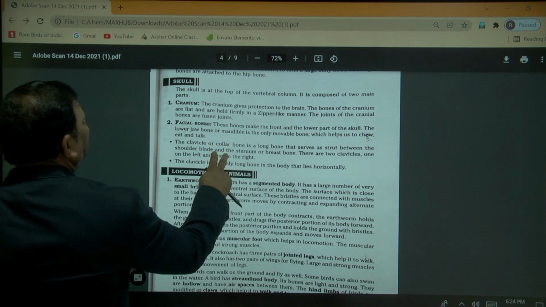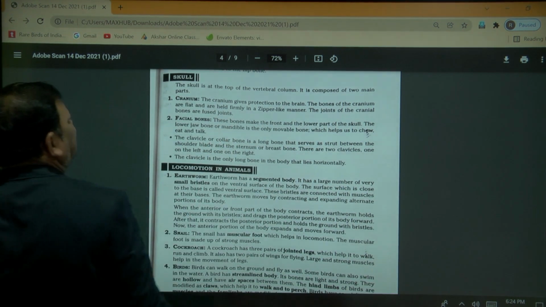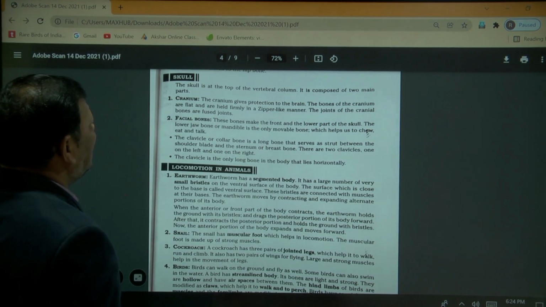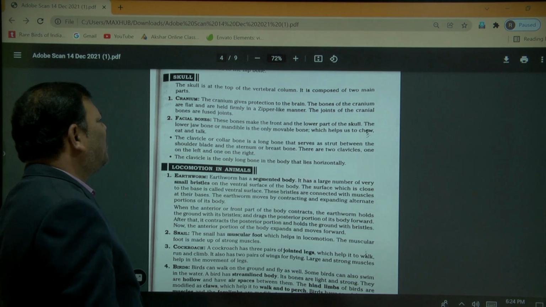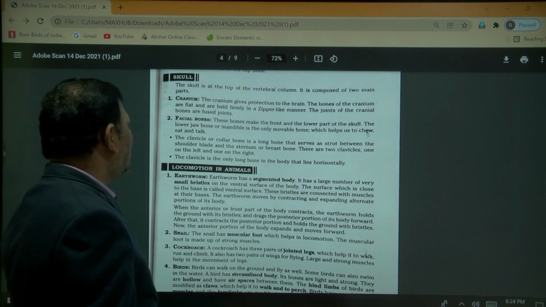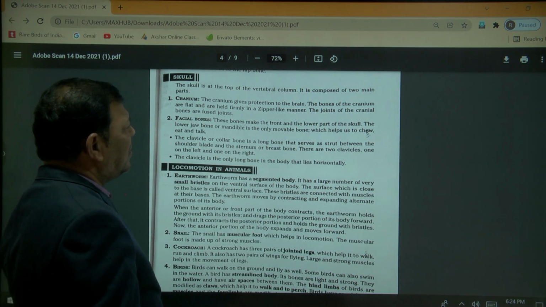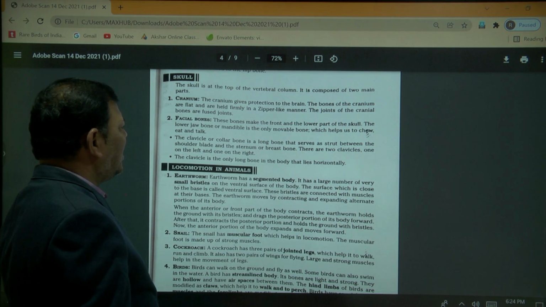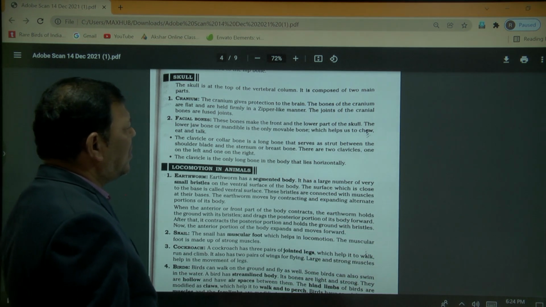Now here, see the skull. The skull is at the top of the vertebral column. It is composed of two main parts. One is the cranium and second is the facial bones. The cranium protects the brain. So the bony case present around the brain is known as the cranium. The bones of the cranium are flat and held firmly in a zipper-like manner.